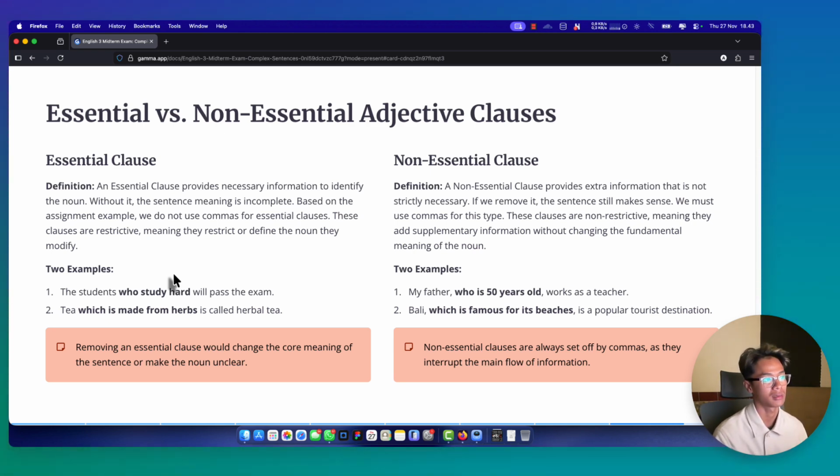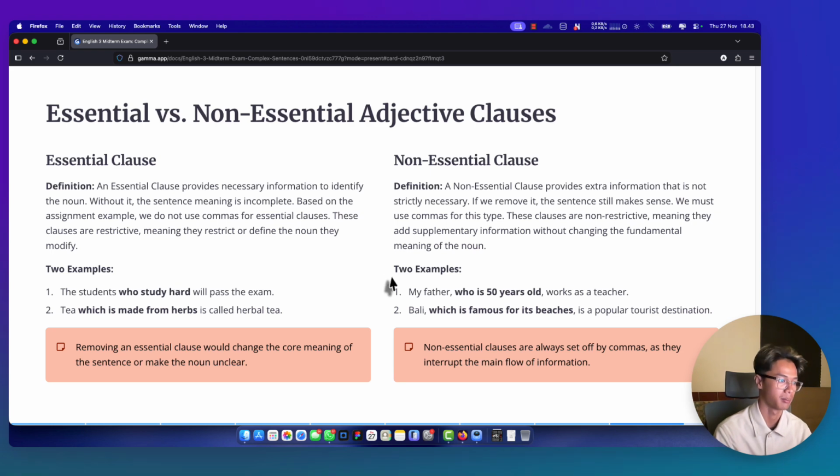And non-essential clause. Definition: a non-essential clause provides extra information that is not strictly necessary. I will skip this. And next, example 1: my father, who is 50 years old, worked as a teacher. And 2: Bali, which is famous for its beaches, is a popular tourist destination.